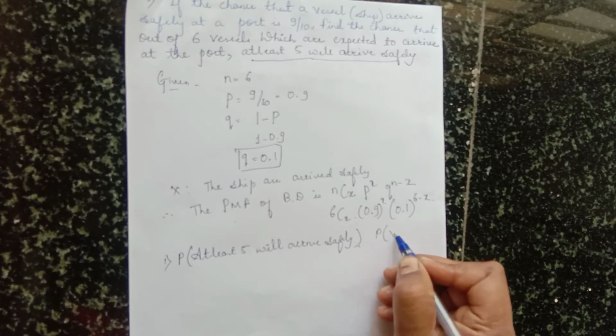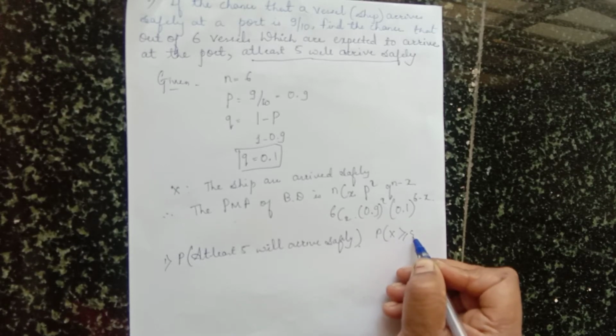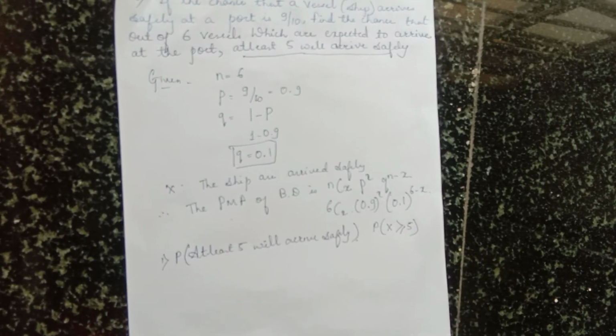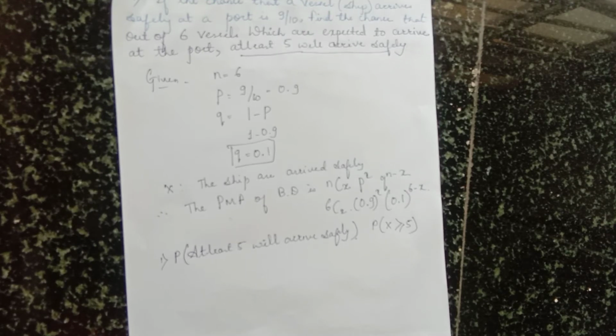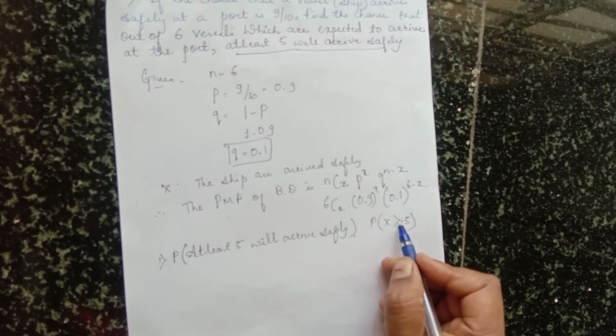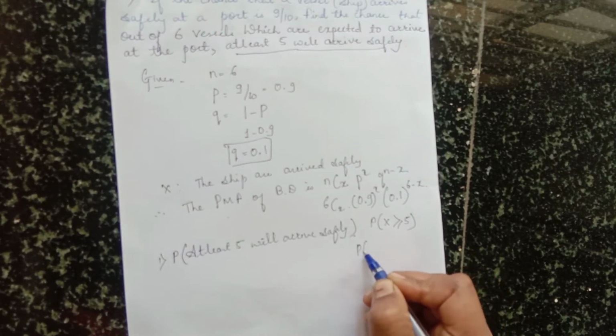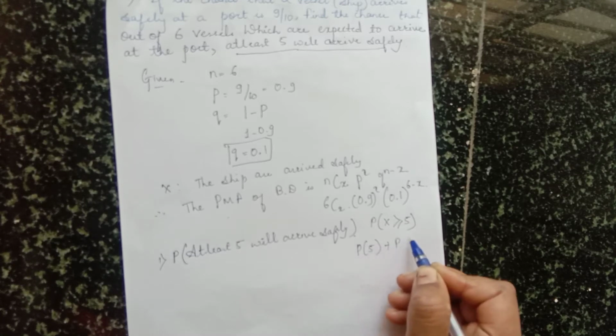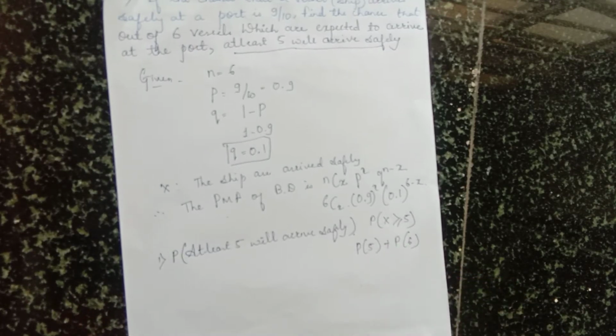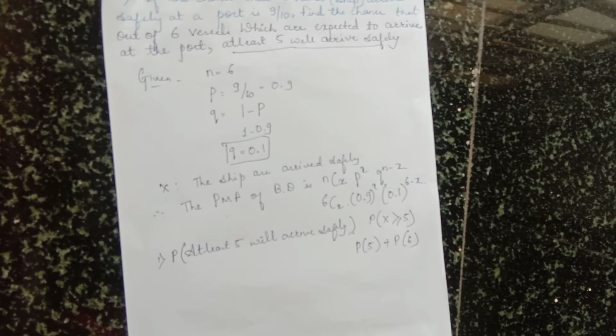P of x greater than or equal to 5. Okay, at least 5. So 5 and 6. So it is P of 5 plus P of 6, means x value is 5 and x value is 6.